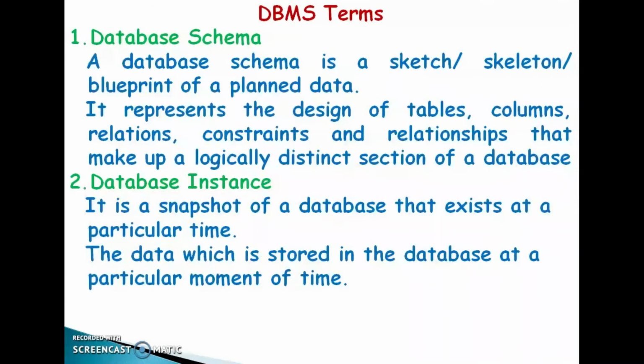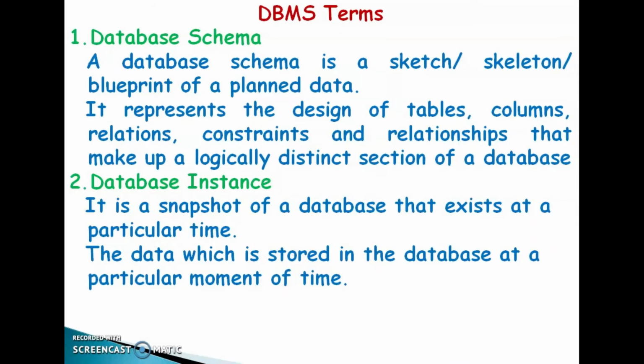It represents the design of tables, columns, relations, constraints and relationship that make up a logically distinct section of a database. How to design a table. While creating a table, we have to identify the columns. What will be the relations in between the columns? What is the constraints? These all terms we have to identify.